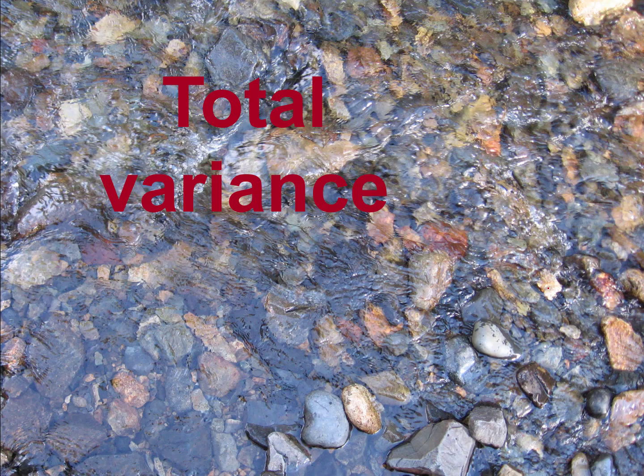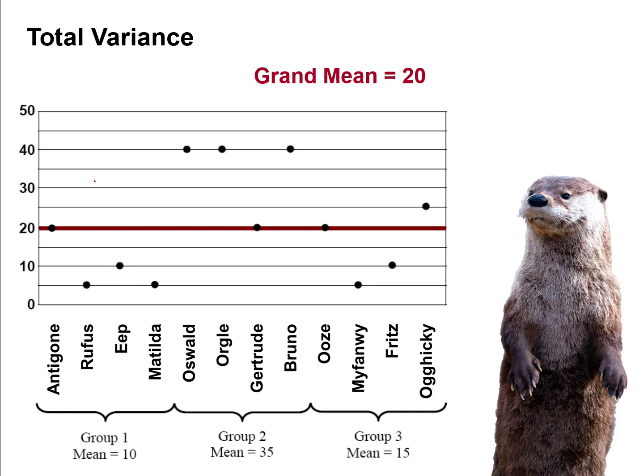And the next step is to calculate the total variance sums of squares. And once again, we're going to do this just like we've done before in the past. So the total variance sums of squares is going to involve how far people deviate from what I'll call the grand mean. And I'll differentiate a grand mean from the group means. So just a moment ago, when I was talking about error variance sums of squares, we talked about how each group has its own mean, and I'll call those the group means. And everyone in group 1, the mean for group 1 was 10, so that was the predicted score for everyone in group 1.